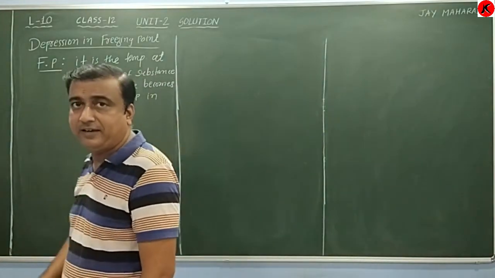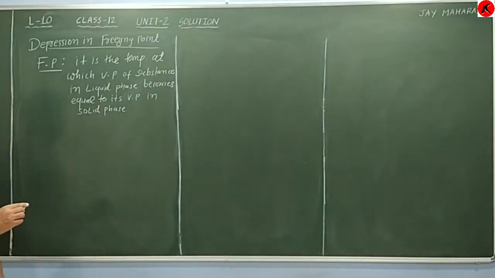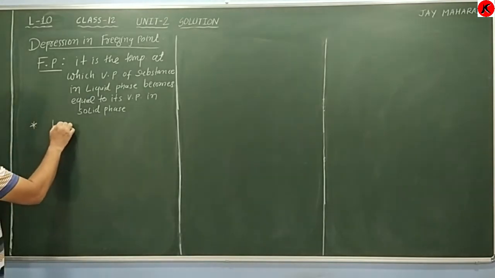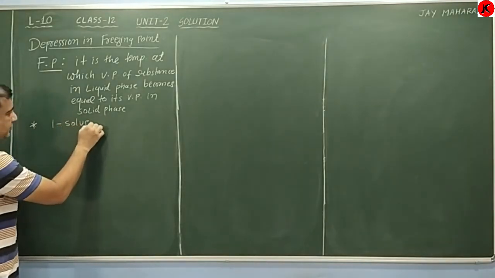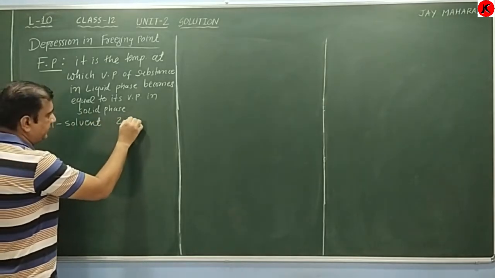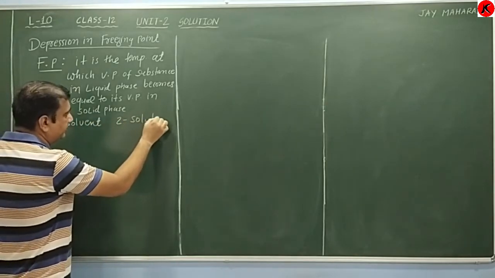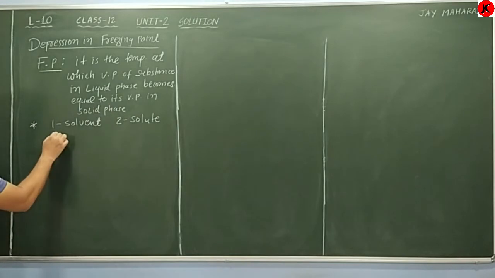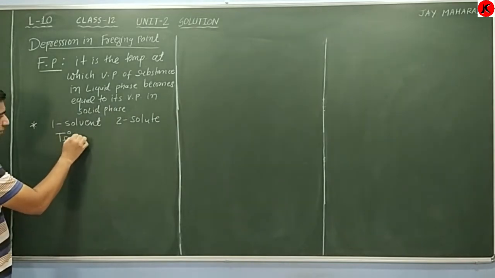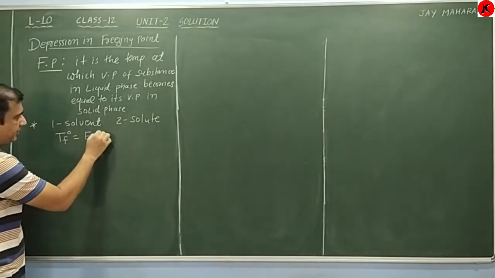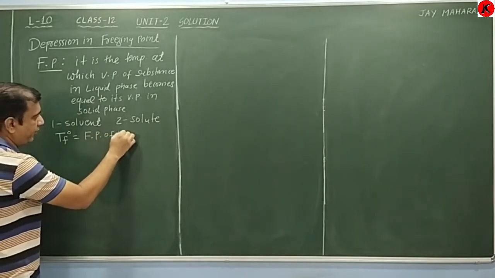You can write it like this. What do we mean by depression in freezing point? Consider one component as the solvent and the second component as the solute. Now T_F0 means the freezing point of the pure solvent.